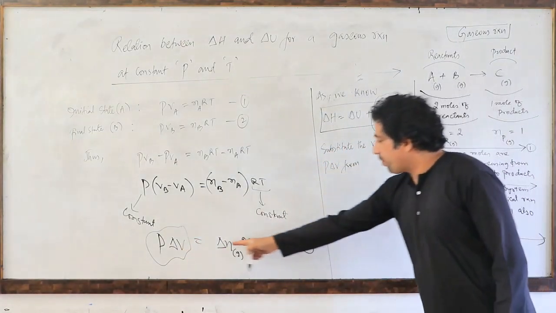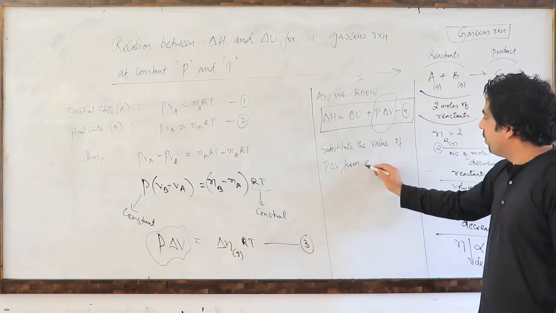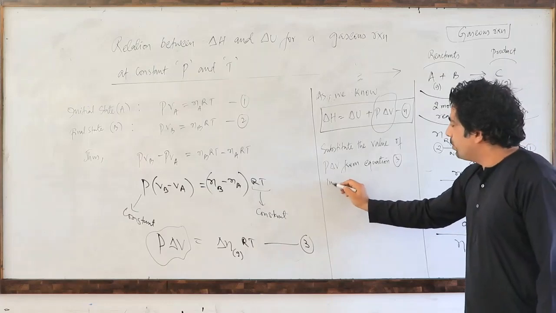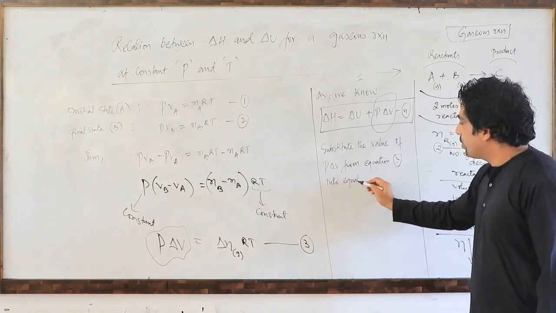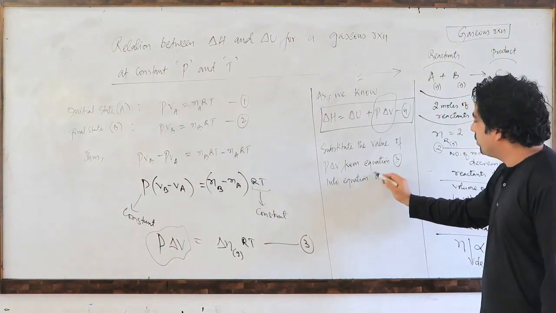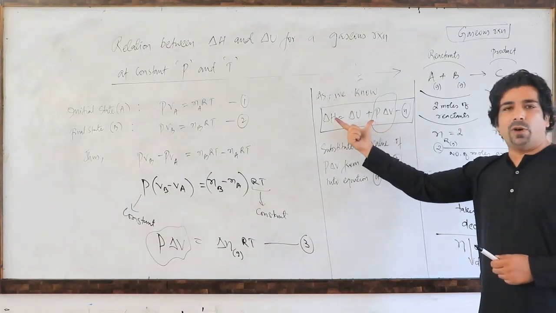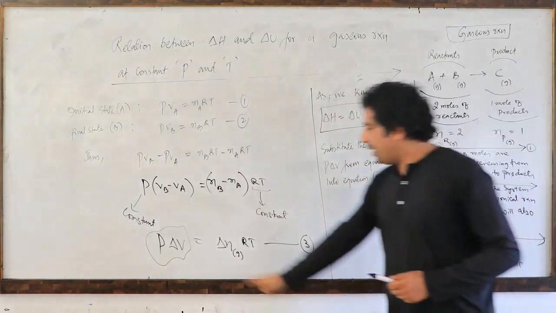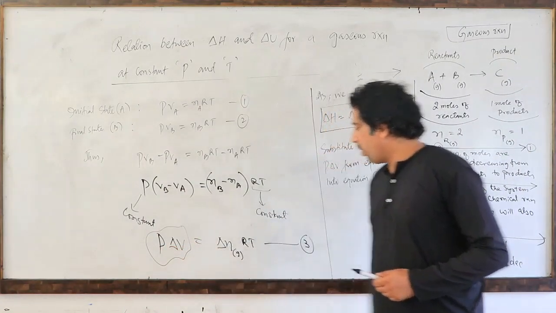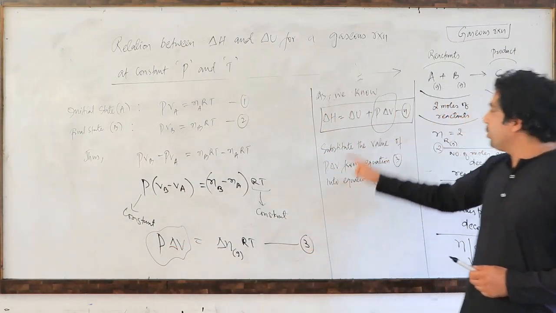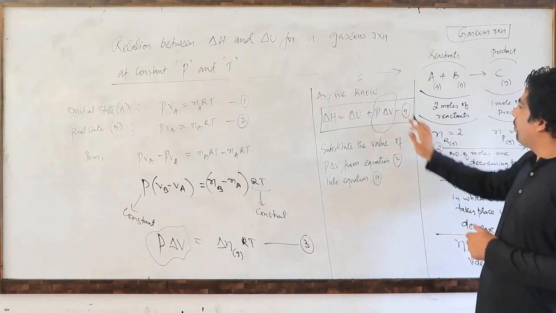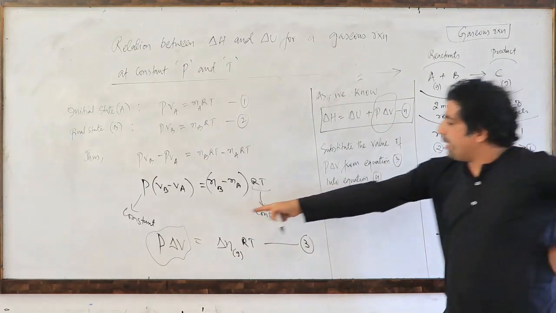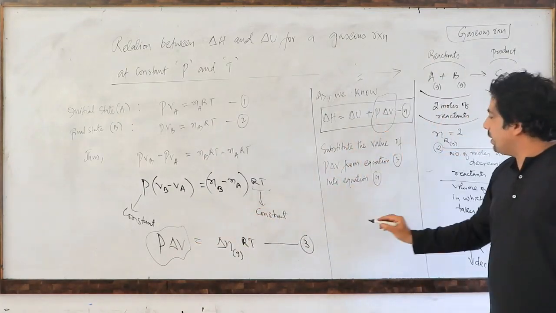From which equation? From equation number 3 into equation 4. This equation we have already derived in the previous class, my dear friends. So I am putting the value of P delta V from equation number 3 into equation number 4. So if I put the P delta V value here, what is my equation now?